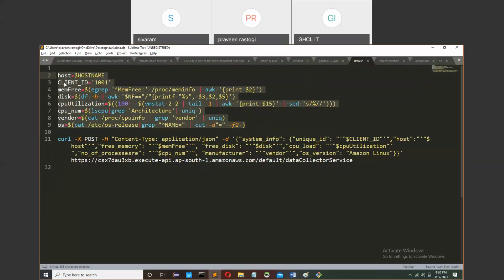Client ID I just hard coded here because it is the ID of any client. Client means you can say my company, like ABC Limited or XYZ, whatever. I have simply given an ID like 1001. It is a client ID.